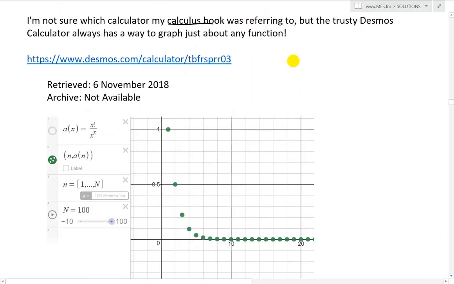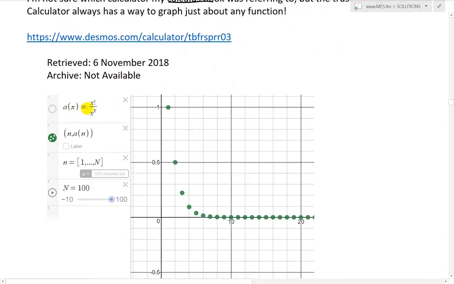Here I've set up how you can graph it in the Desmos graphing calculator, and so we could write the function a of x equals x factorial, divided by x to the power of x. I've hidden this, otherwise it will show the function around like that, and we'll use it as a function. Then what we could do is graph. This is going to be a parametric equation actually, but the way it's set up, you put n and then a bracket a of n, so there's the x, there's the y, but then you could set up a list here. So if you write n equals bracket 1 comma dot dot dot and then all the way to N, I have set up capital N equals 100.